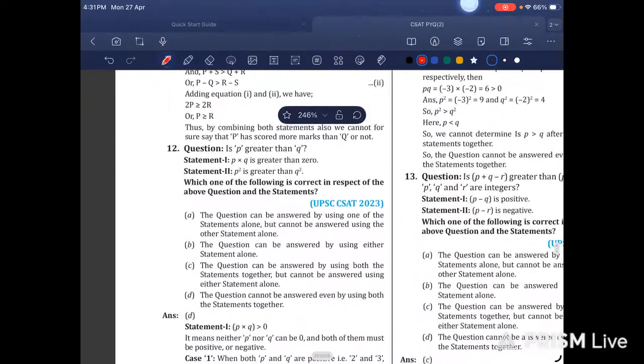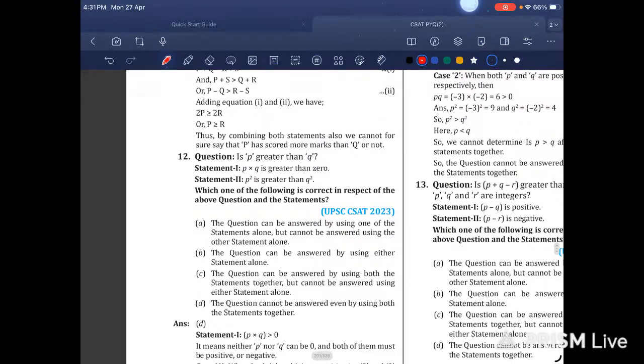Okay, question number 12 says: is P greater than Q? They are asking us a question. P into Q is greater than 0. It can be anything, so this statement is not correct.